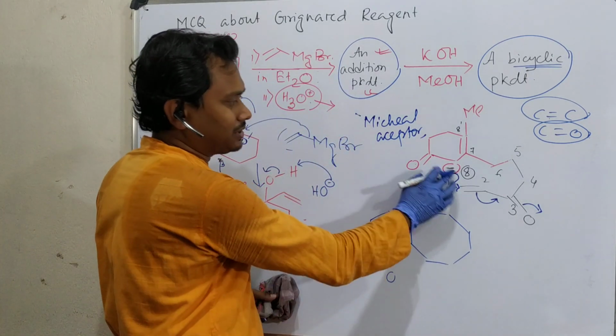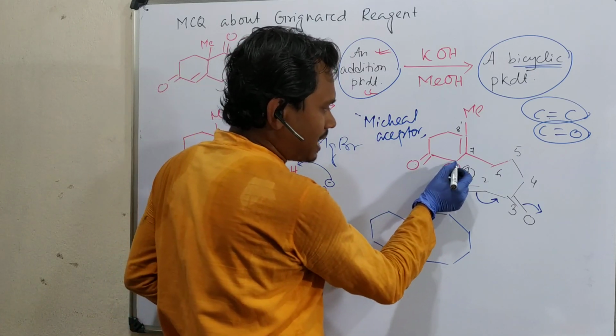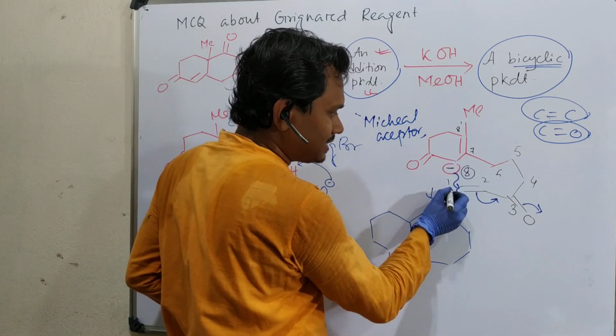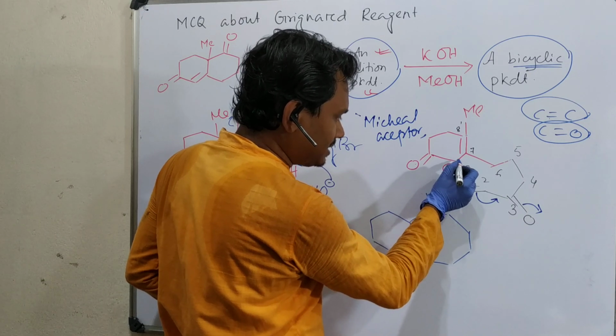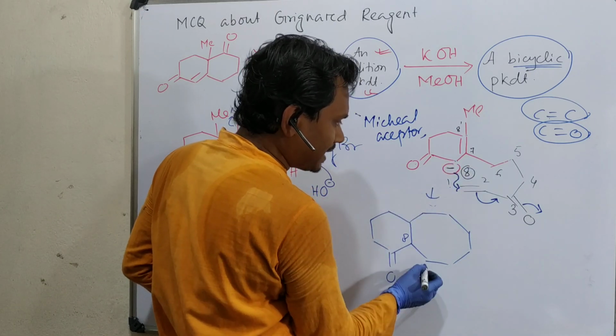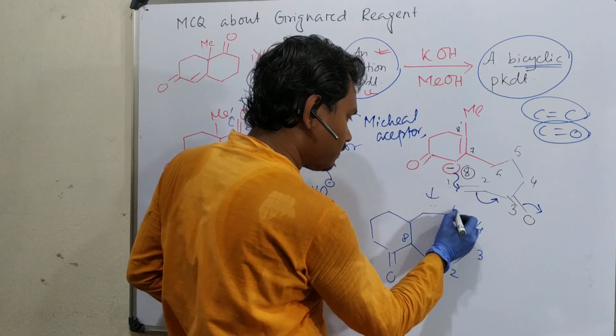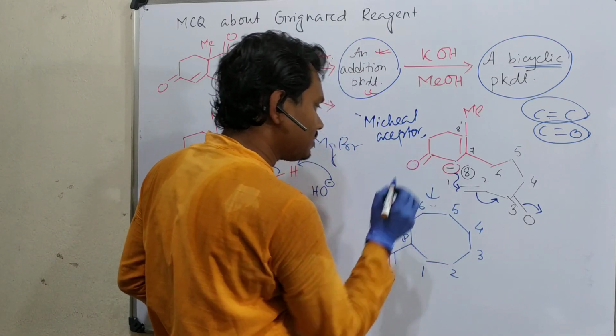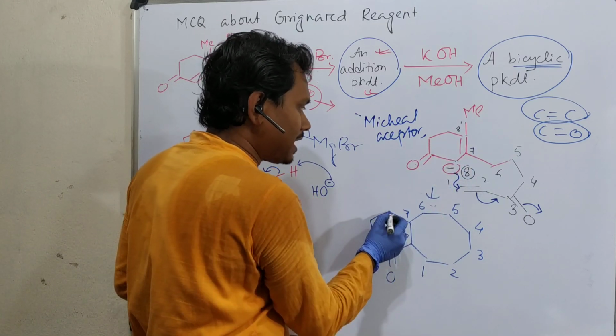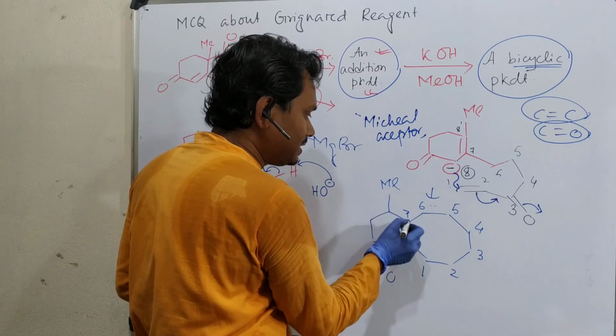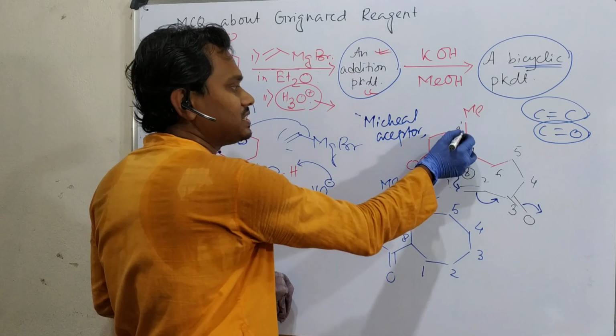Alpha to the carbonyl carbon, there is a bond. So this alpha is 1. If we consider, this is 8 attached to 1, 2, 3, 4, 5, 6, 7. And attached to 7 there is a carbon attached to Me, and 7 and Me have a double bond.